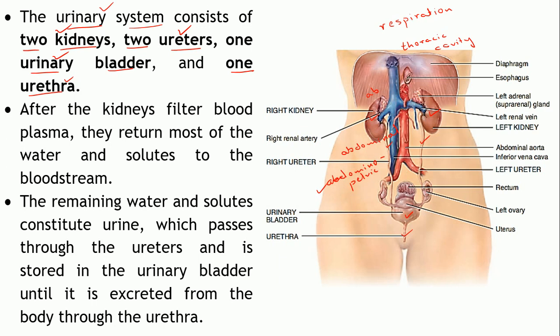These are the different organs which constitute the urinary system. Now, the main function of the kidneys is urine formation, which is actually a liquid waste which needs to be removed out of the body. So how does this urine production take place?